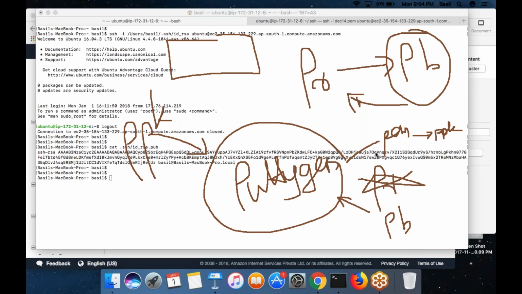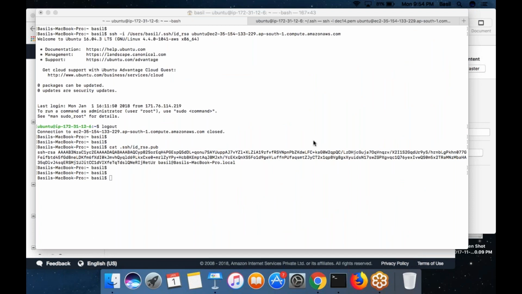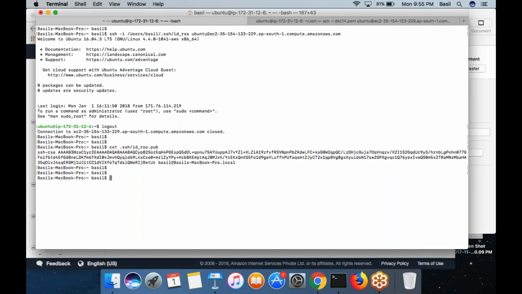So private key AWS will not save. Nowhere in the GUI, also in AWS, do we have the option to copy the private key. No. AWS will not save your private key.